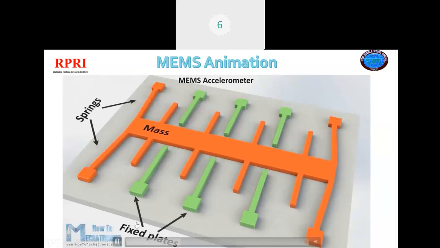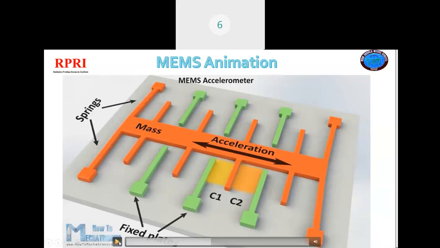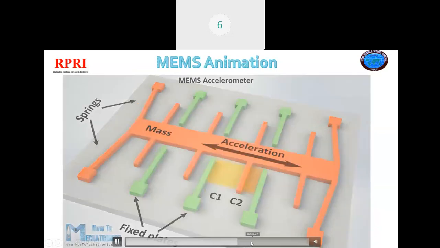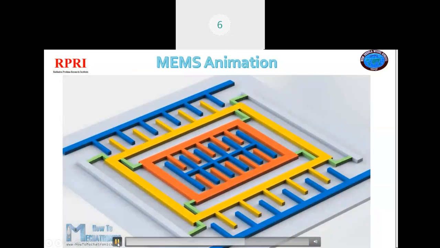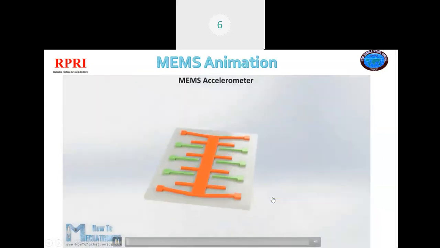There is a mass present on one side. Due to this mass, there is an acceleration, and due to this acceleration, there is a displacement, and this displacement causes the capacitance to change. I already told that the capacitance is inversely proportional to the displacement. In this way, the whole process works in the MEMS.